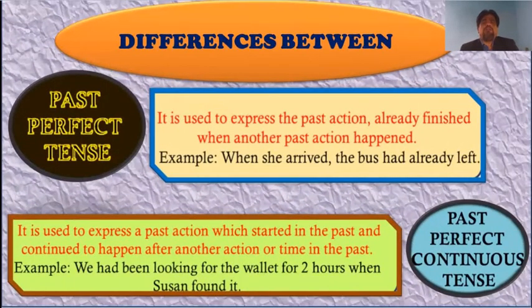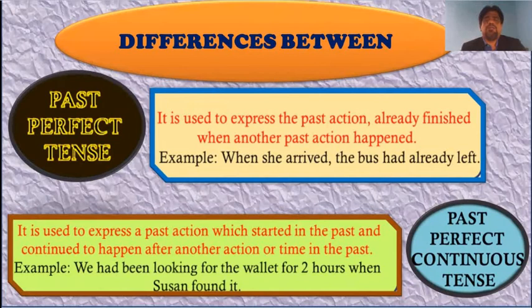So, differences between the past perfect tense and the past perfect continuous. Past perfect tense is used to express a past action already finished when another past action happened.